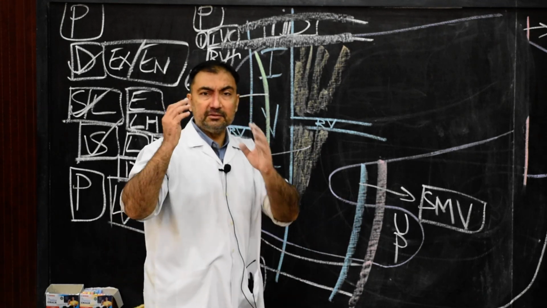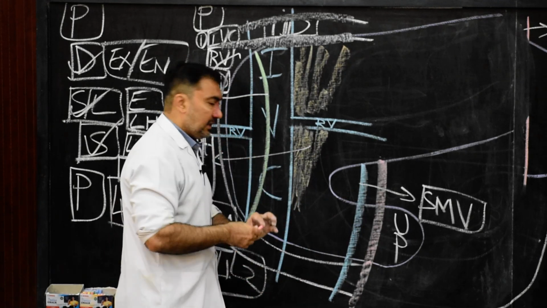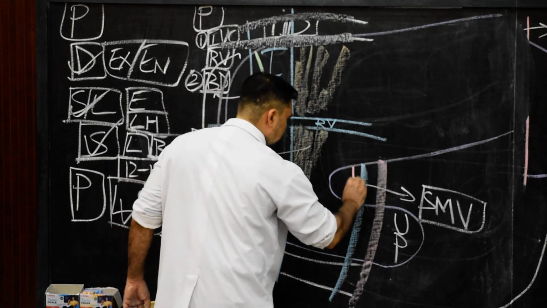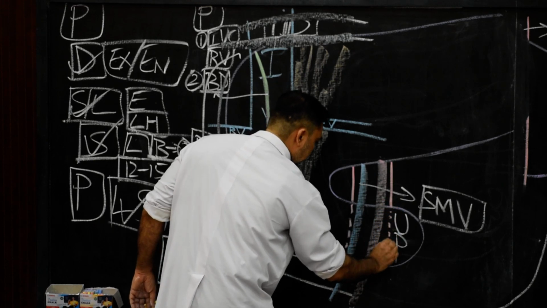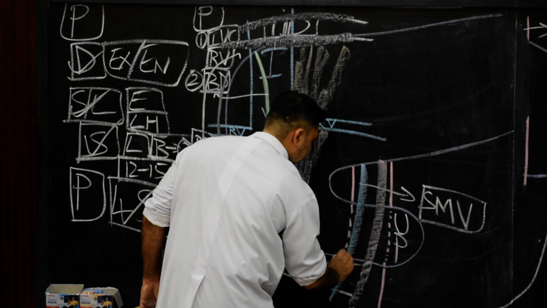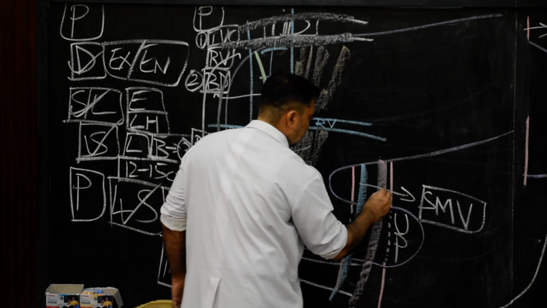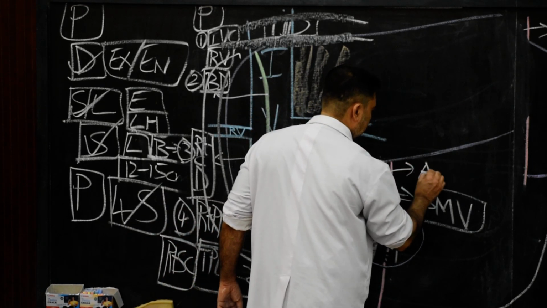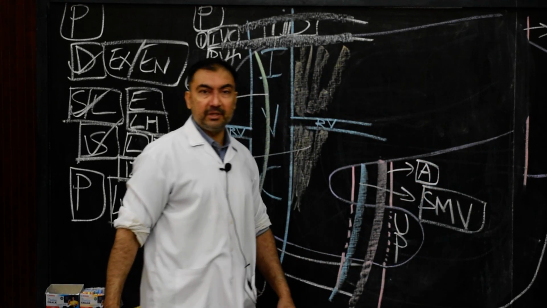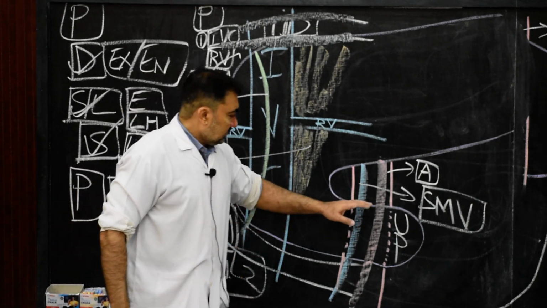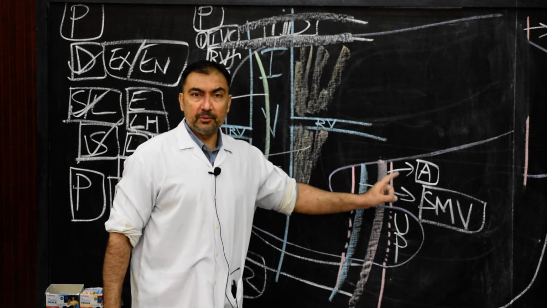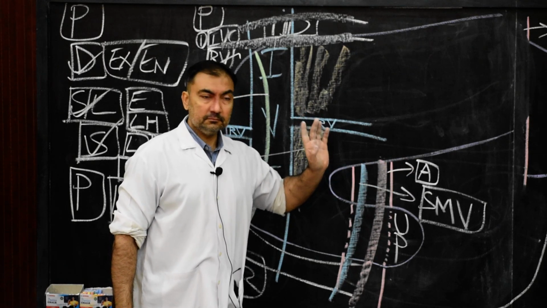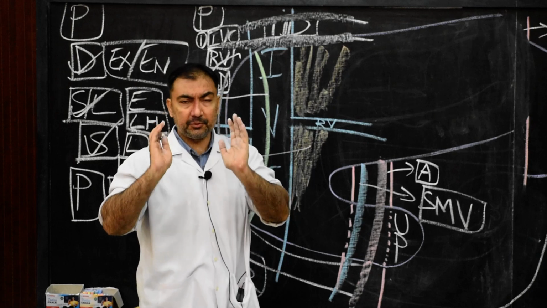Posterior to uncinate process, if I draw posteriorly, I shall draw like this. Posterior to uncinate process, presence of, now here I will mark it as aorta, abdominal aorta. So structure which is present posterior to uncinate process is aorta, abdominal aorta. This much only is about uncinate process.